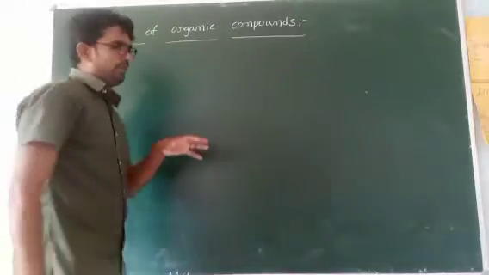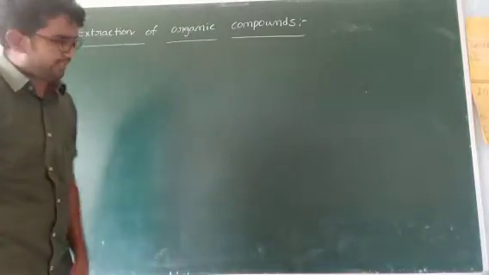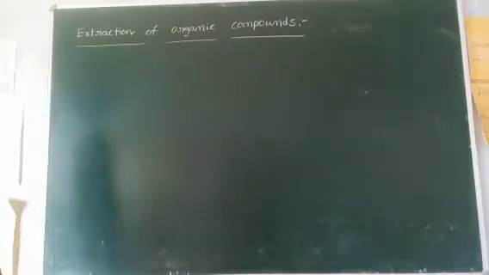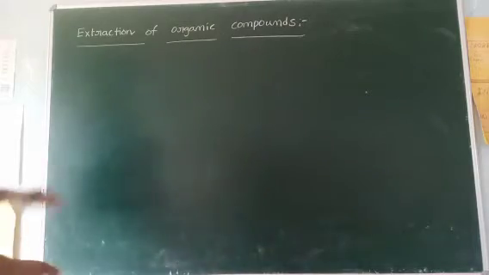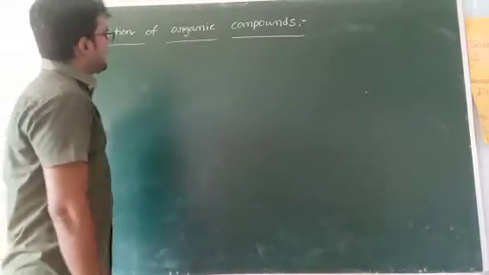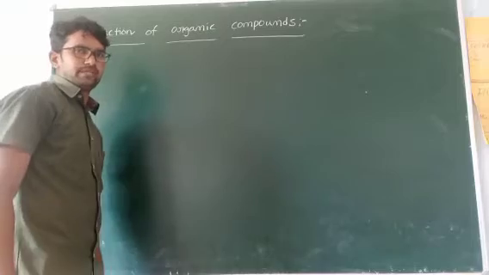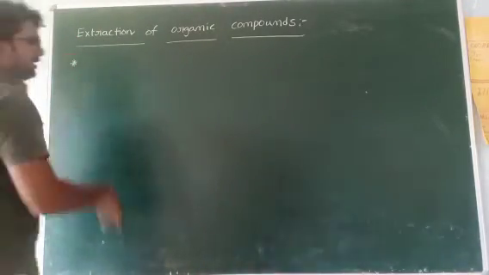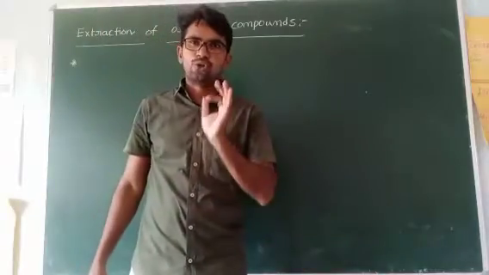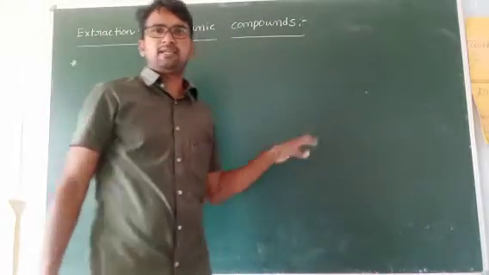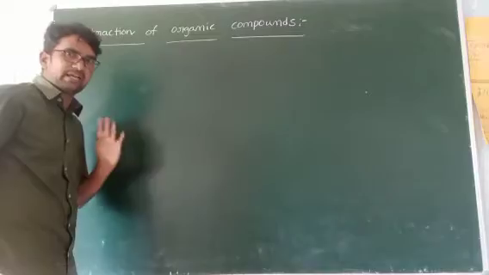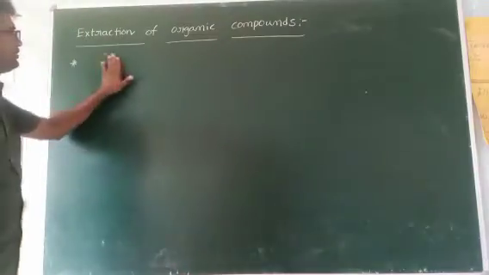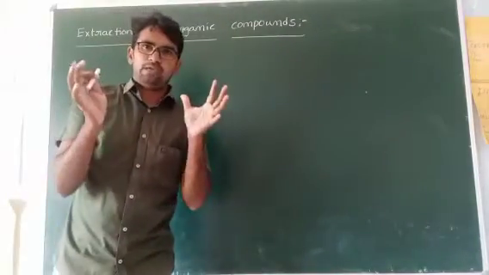Before going to explain crystallization, first, extraction of organic compounds. For extraction of organic compounds, what is the first method? I will send notes also for this particular lesson, for purification of organic compounds only. First, we have a raw material.